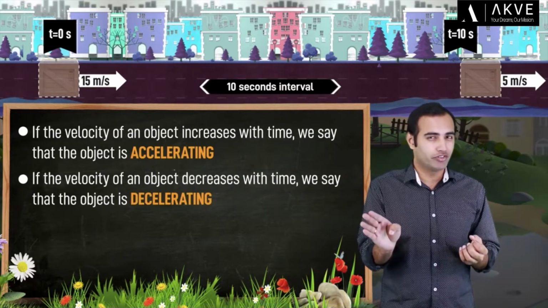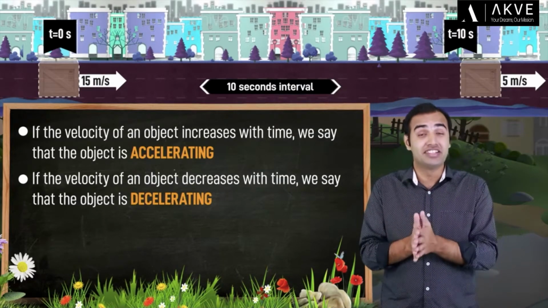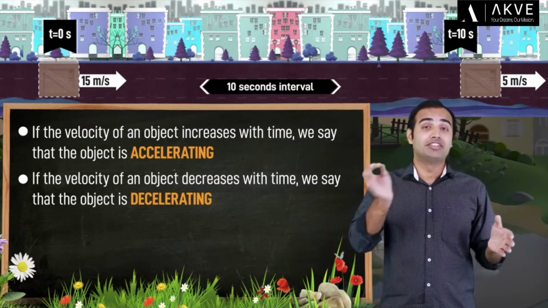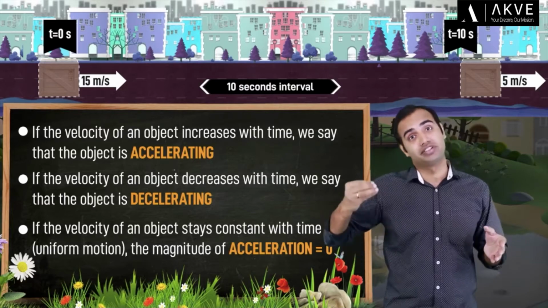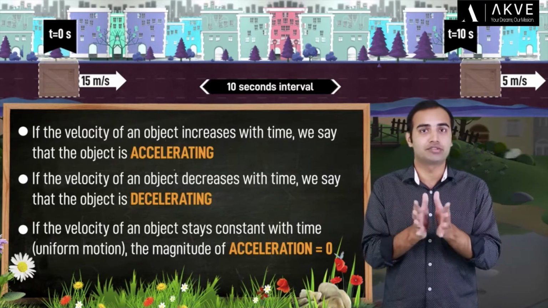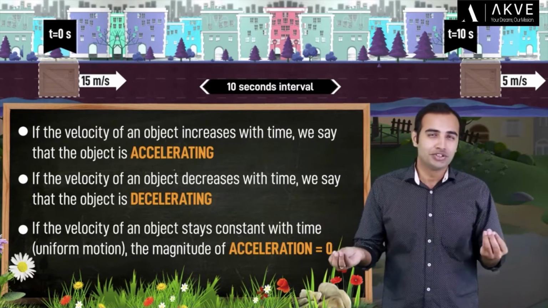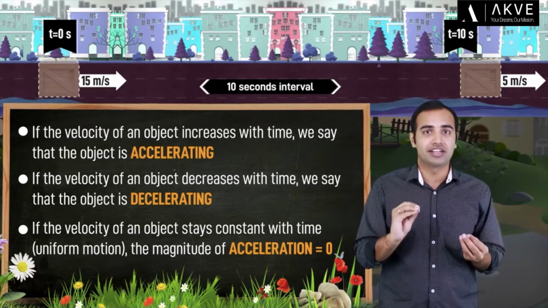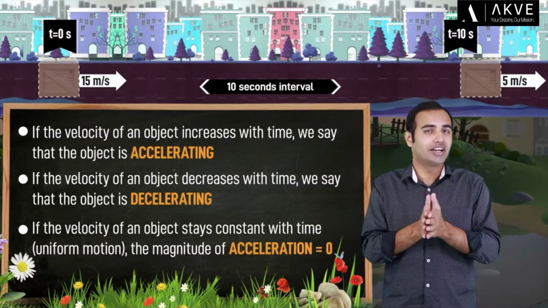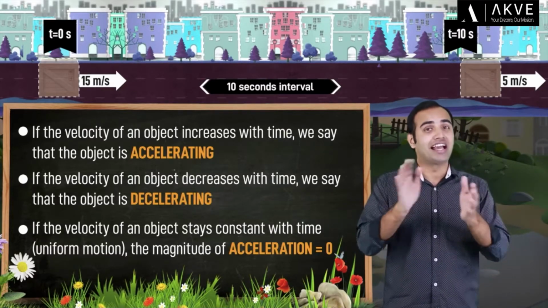However, if the velocity of an object decreases with time, we say that the object is decelerating. And of course, needless to say, if the velocity of an object stays constant with time, or in other words, if an object undergoes uniform motion, the acceleration experienced by the object is zero. So technically, the concept of acceleration is only associated to non-uniform motions, because whenever an object undergoes uniform motion, the acceleration is always zero.